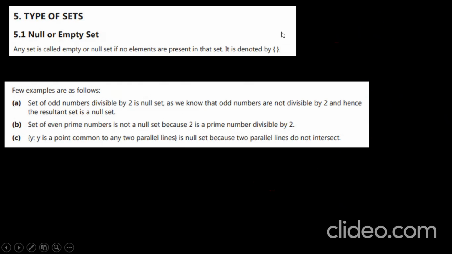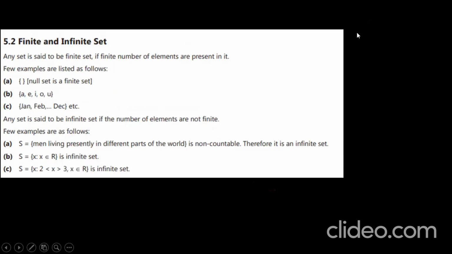Next, this is about null set or empty set. Let us move to the next question. Next, finite sets. Take this vowel set, the vowels present in this set, A, E, I, O, U. This is finite, right? Number of months. Any set is said to be a finite set if a finite number of elements are present. January to December, or Monday to Saturday, right? Those are finite sets.